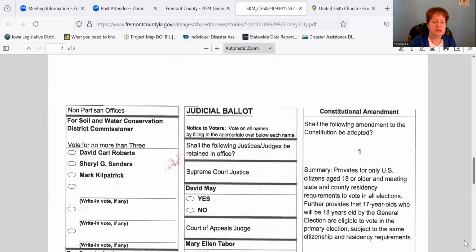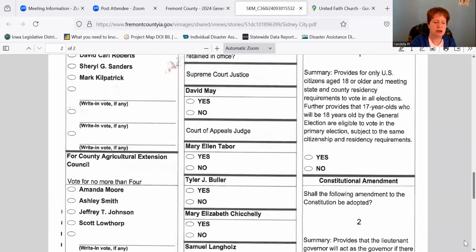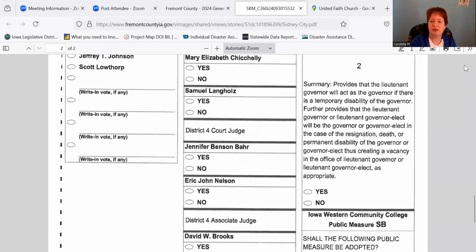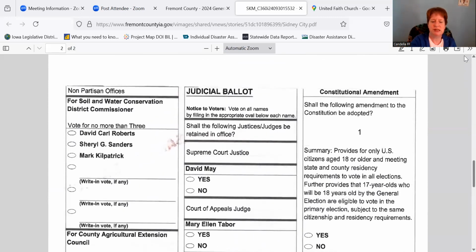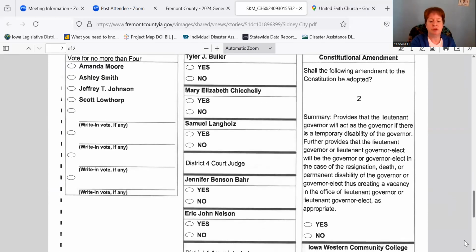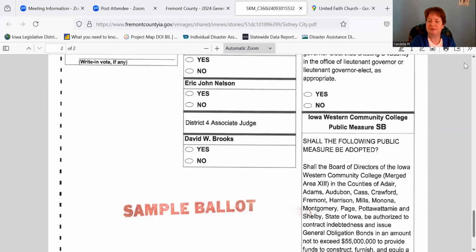And when you get to the other side, you're going to see your nonpartisan offices here on the left. In the middle column, we've got our judges. And then, of course, we're going to vote whether or not we want to retain. So retain means that we want to keep them. So you'll vote yes if you think we should keep that one. And you'll vote no if you don't think we should keep that one.